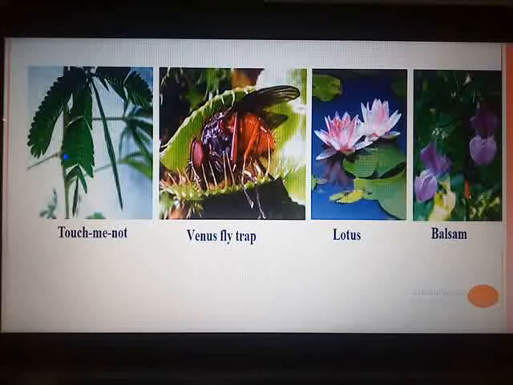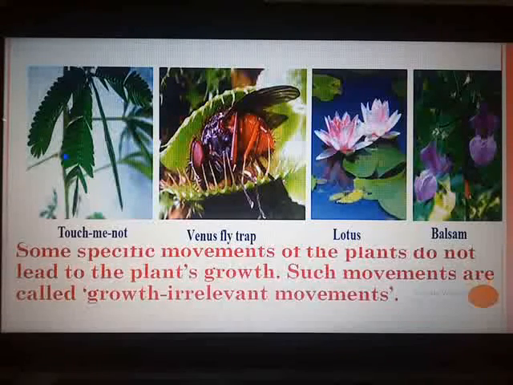So some specific movements of the plants do not lead to the plant's growth, and such movements are called growth irrelevant movements. In the first part we have seen growth relevant movements, phototropic, chemotropic, but here such movements do not lead to the growth of the plant. And as a response to changes in the surroundings, plant hormones bring about various movements in plants. So this is how coordination, a life process, is brought about in plants.